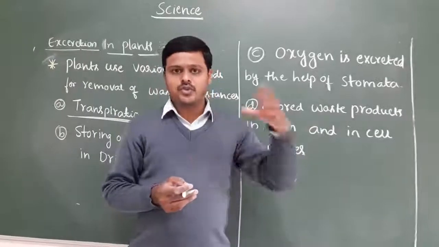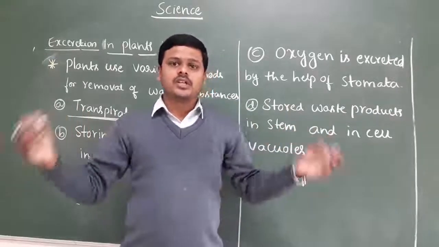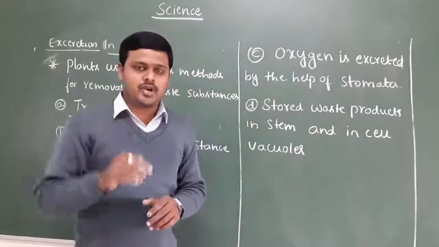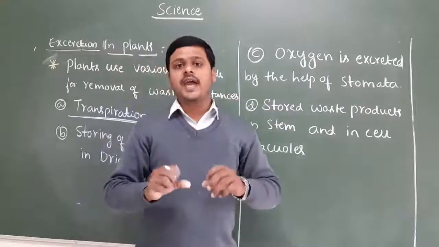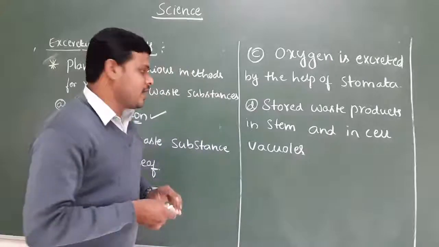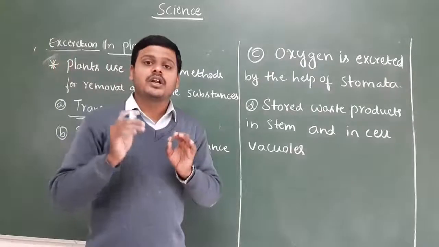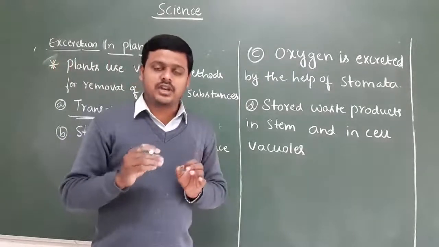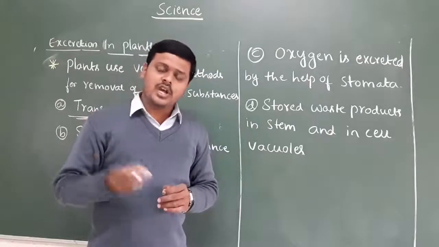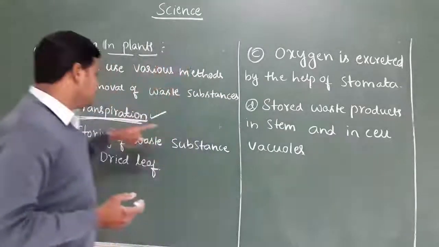During photosynthesis or various other metabolic activities in the plant, a sufficient amount of water is utilized. After that, whatever excess water is present in the plant body is eliminated from the plant body with the help of transpiration. So transpiration is nothing but the removal of excess water from the plant body in the form of water vapor. This we call transpiration.